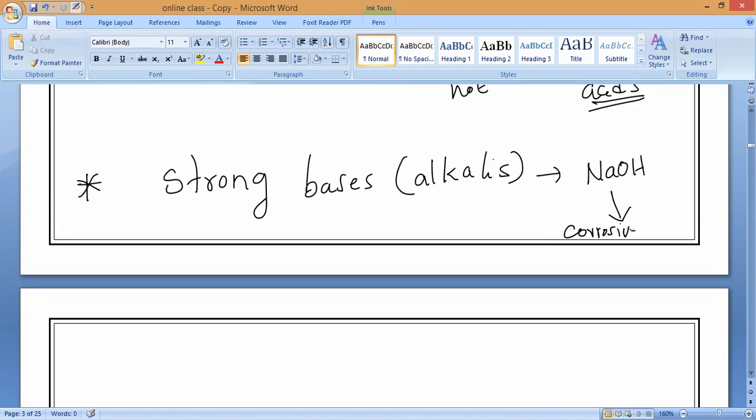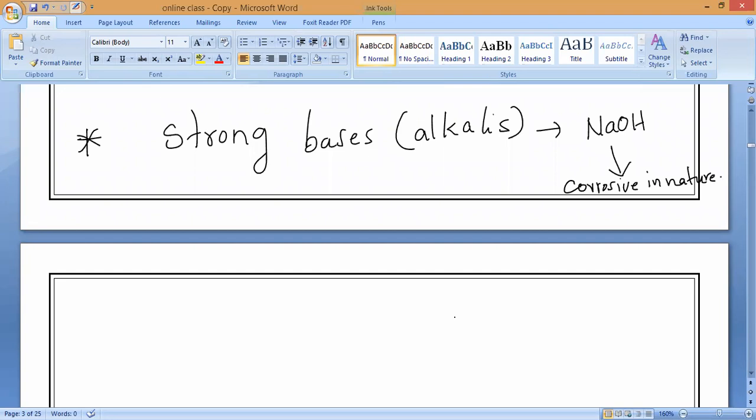They will also attack our skin and metals in the same way as acids. Do you all understand? They will attack and destroy our skin.